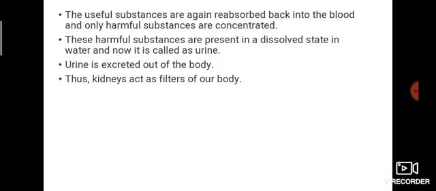The useful substances are reabsorbed back into the blood and only harmful substances are concentrated. These harmful substances are present in a dissolved state in water, and now it is called urine. Urine is excreted out of the body. The kidneys act as filters of our body, and urine has ammonia and urea.